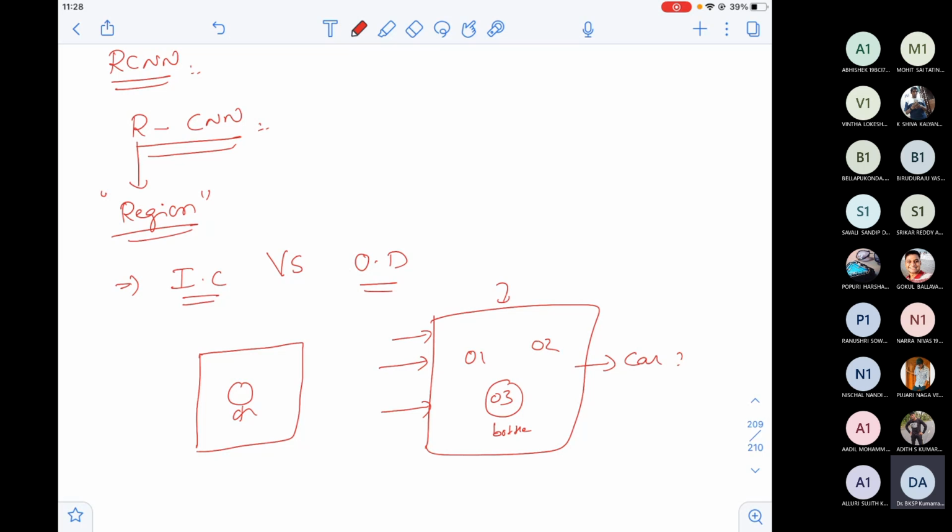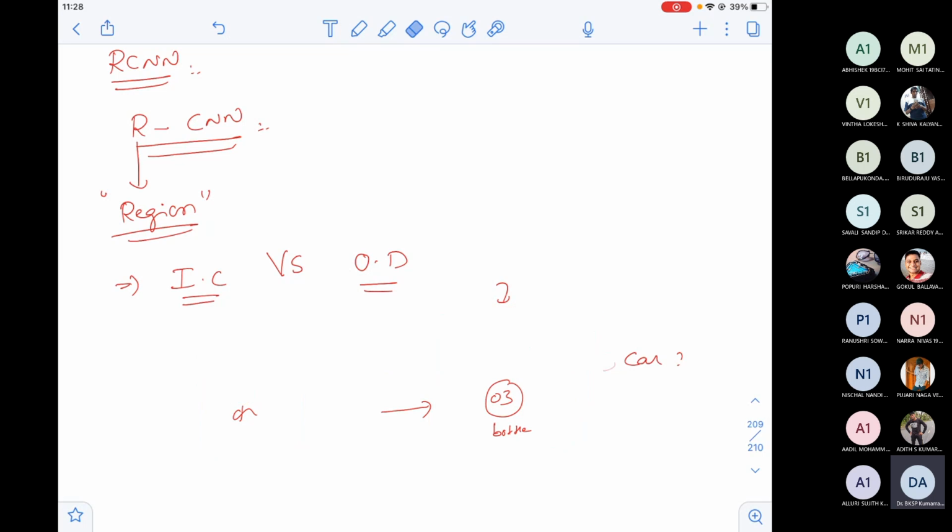In most cases, you will find multiple objects in the same image, and sending it to a classification model and asking whether this object is there, this object is there, will be heavily time consuming. We don't want that, so that's the reason we go for object detection. And it's not only useful for classification. Object detection is also useful in many other cases. For example, once I detect the person, then I can detect the face mask easily.